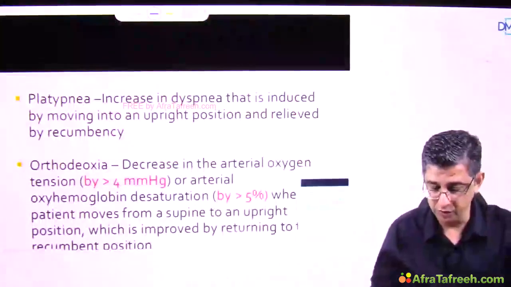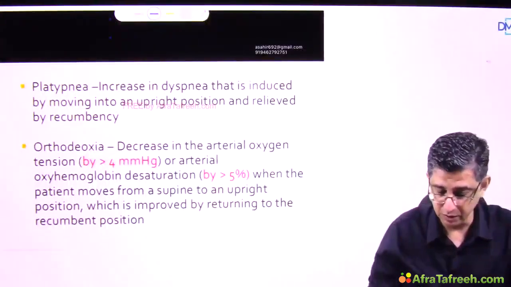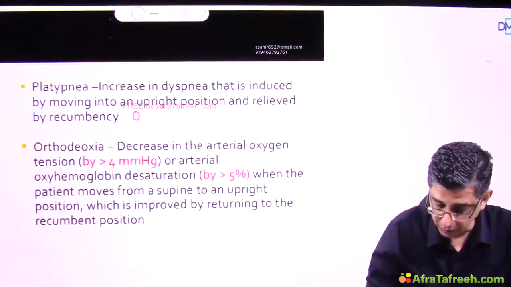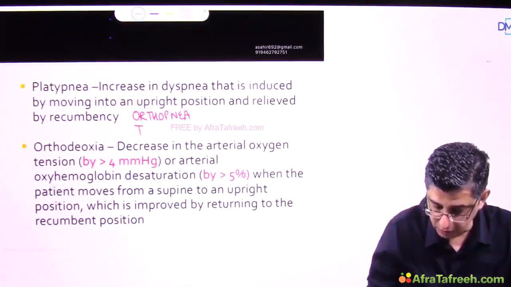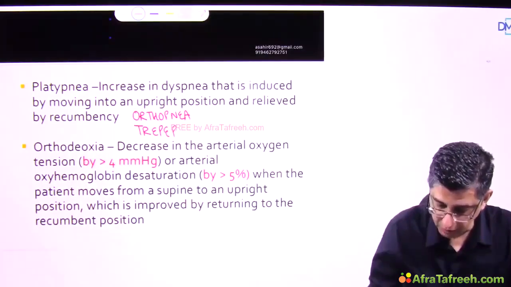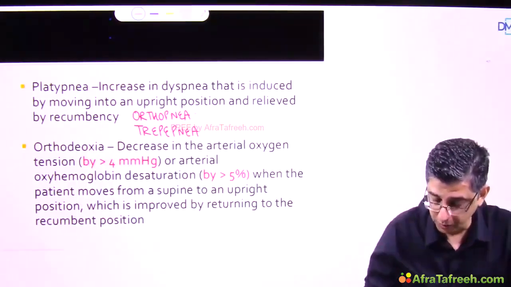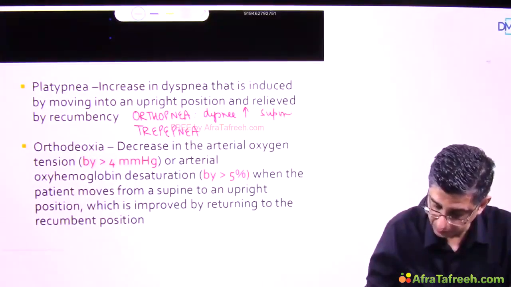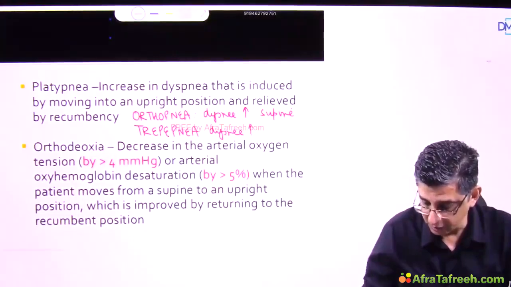The first manifestation of this disease is platypnea, which means that the person would be having breathlessness in sitting position. Please do not confuse this with orthopnea, which is encountered in patients of heart failure. And please do not confuse it with trepopnea, which is encountered in patients having a massive unilateral effusion. Orthopnea means that the breathlessness of the patient is exaggerated in supine. Trepopnea means that breathlessness of the patient is exaggerated in lateral decubitus position.